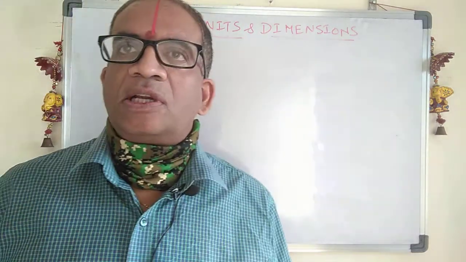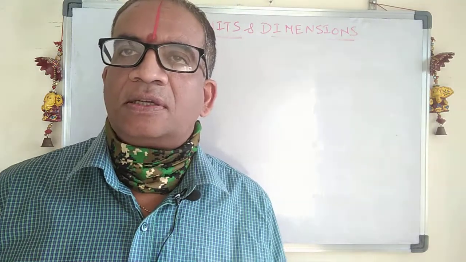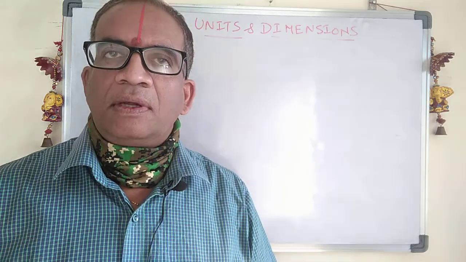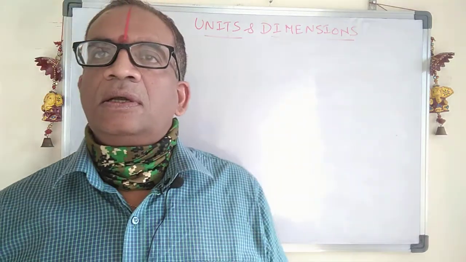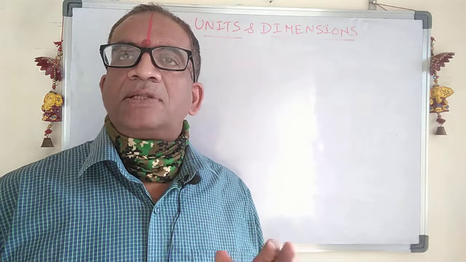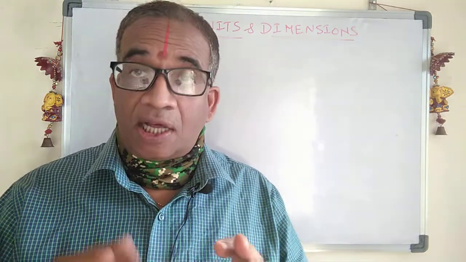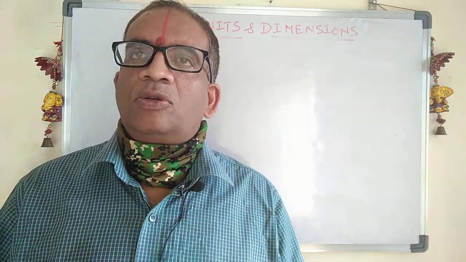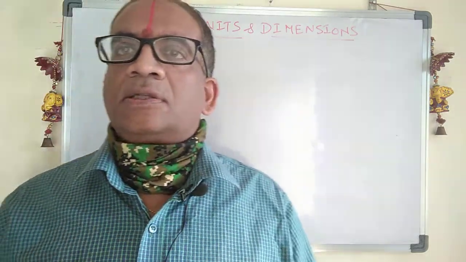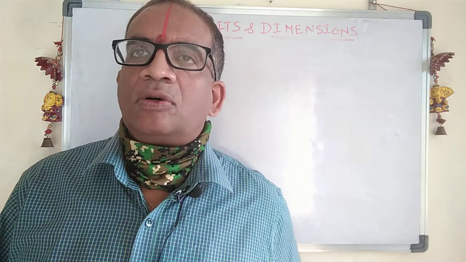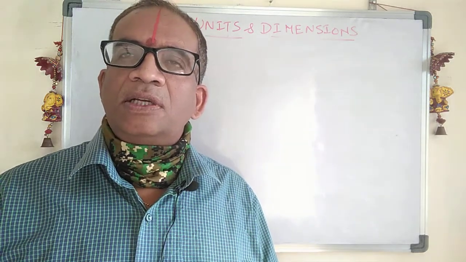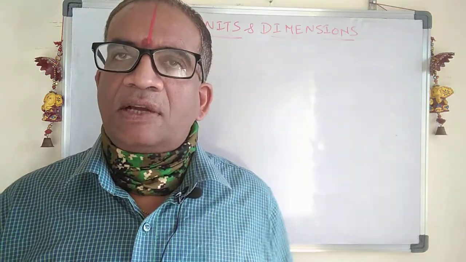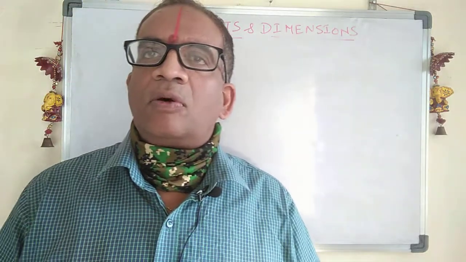Today I am going to discuss derived quantities. In the last video I explained the fundamental quantities. What are the fundamental quantities? The quantities which do not depend upon anything, and which are independent of other physical quantities, are called fundamental quantities. Whereas derived quantities are those which depend upon the fundamental quantities, which means they are obtained from fundamental quantities.